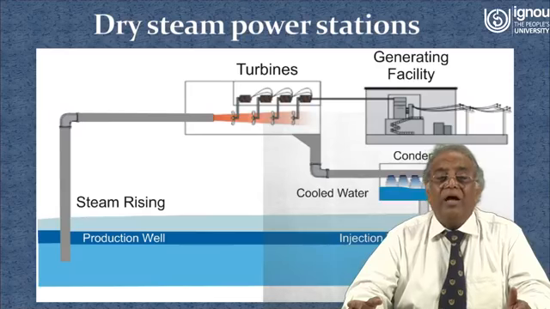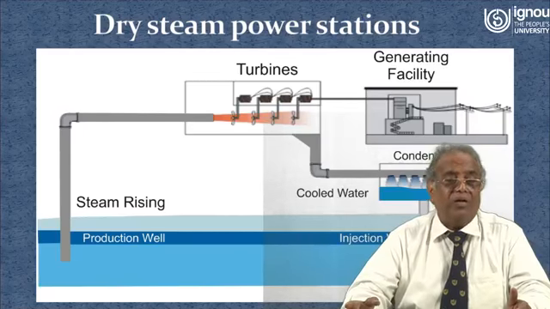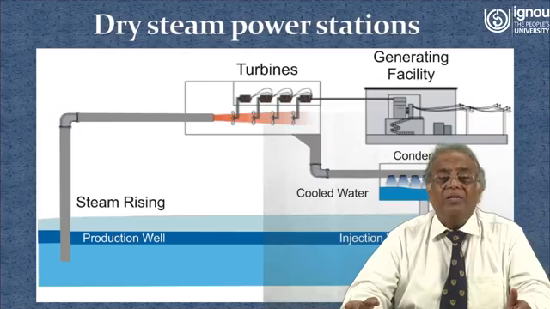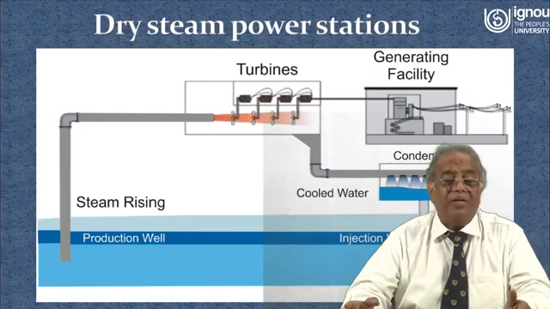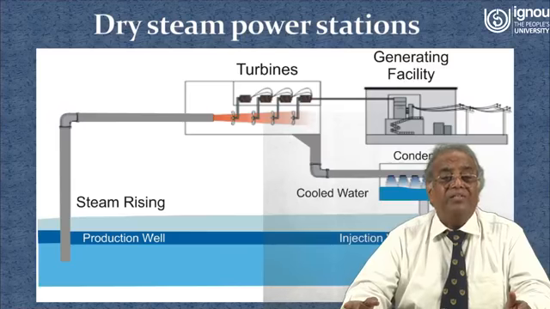Deep inside the earth, the water is converted into steam because of the tremendous heat. That steam is coming out through the production well,